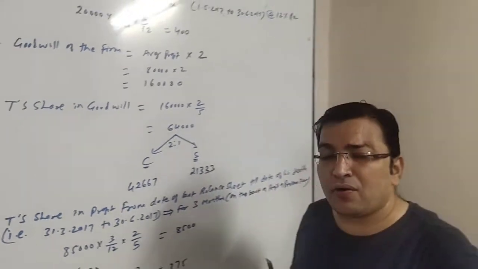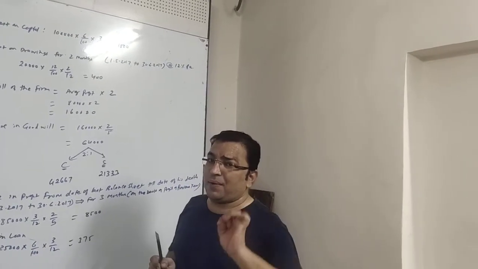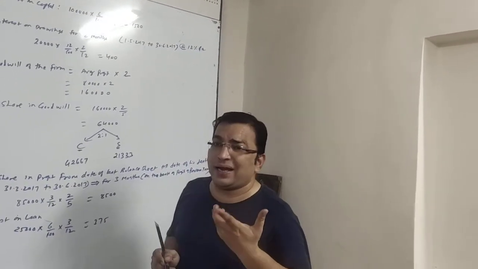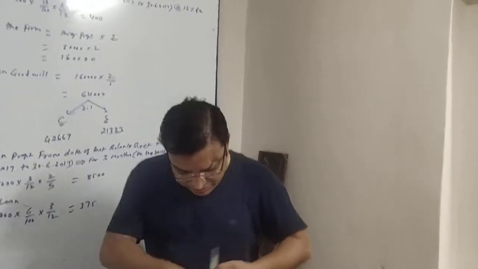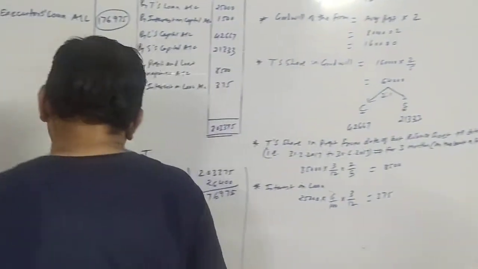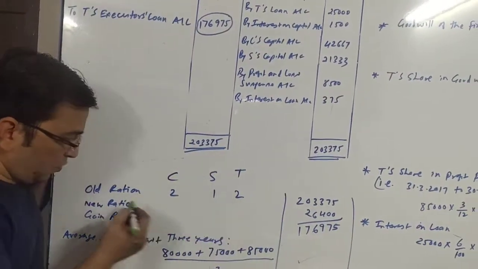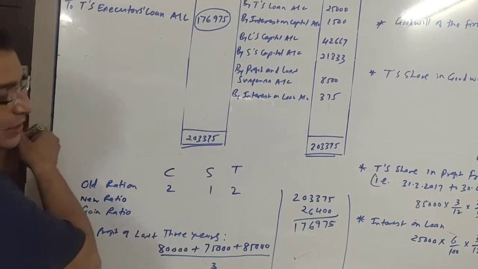64,000 will be the amount given to T as goodwill, and this will be given by the remaining partners who are C and S. Now, in which ratio will this amount be given? So we have to calculate that. Friends, the old ratio given to us is 2:1:2 between C, S and T, and T retired.